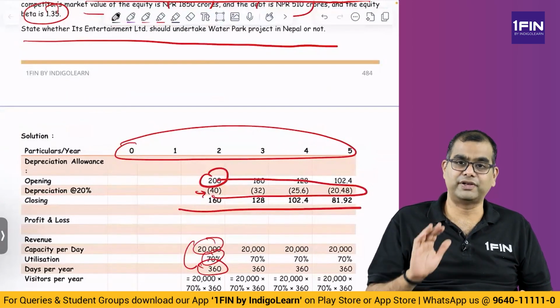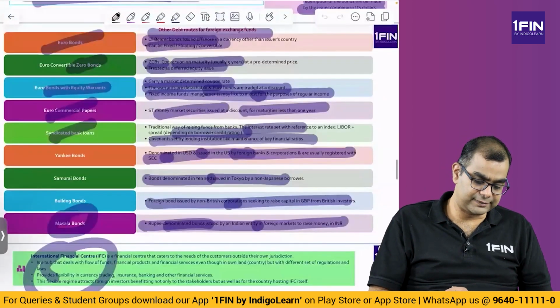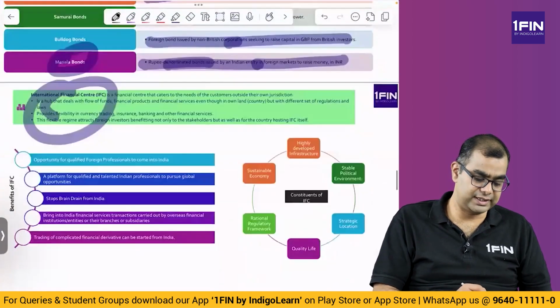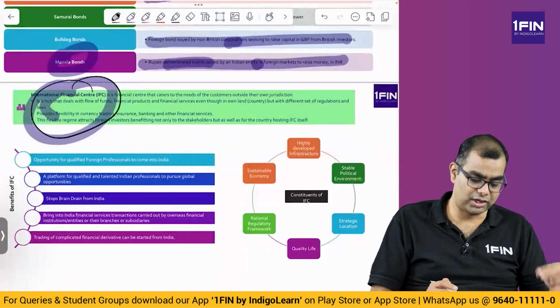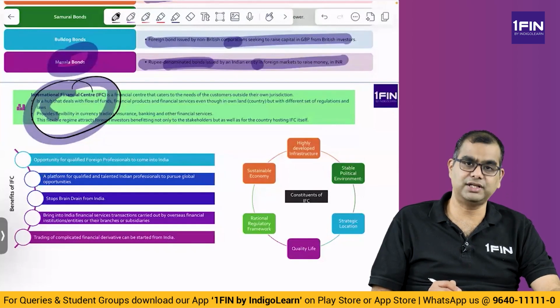Now let us come and finish the theory aspects. If you remember the theoretical aspects, we ended at what are the various ways of debt routes. Then we said there is something called as International Financial Center. What is it? What do they do? And all of that. Let us go and start with IFC.